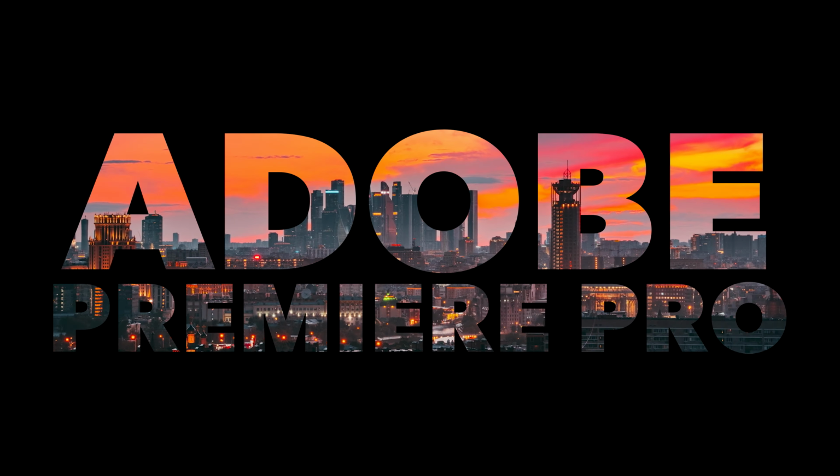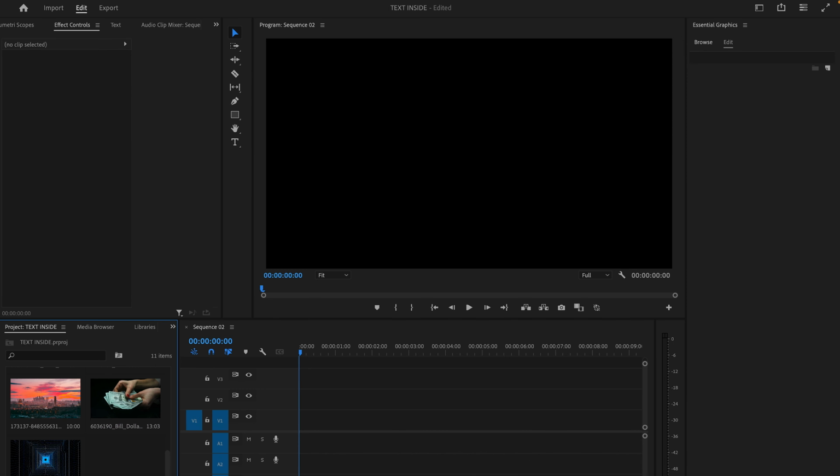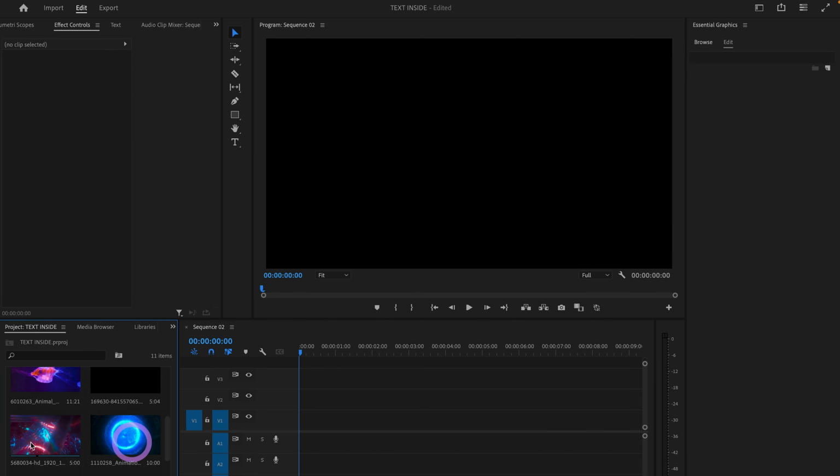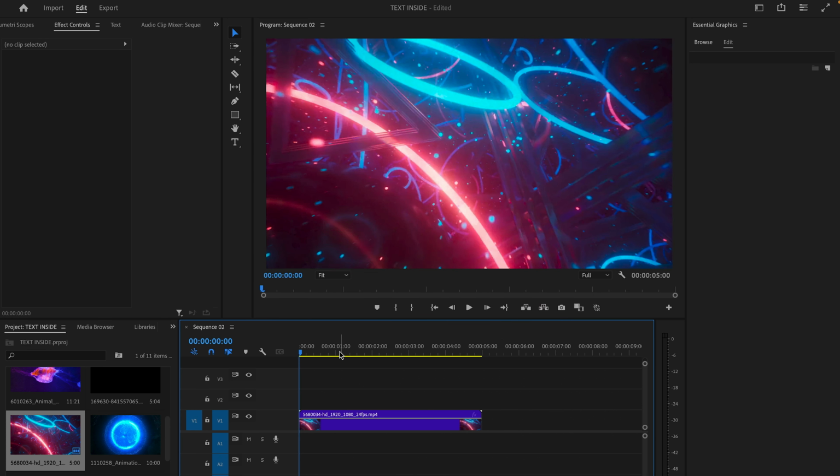First, go to the project panel and double click to import video files. I'm going to import all these files, and you can use any one clip in your timeline. So drag and drop this video clip, keep existing settings.